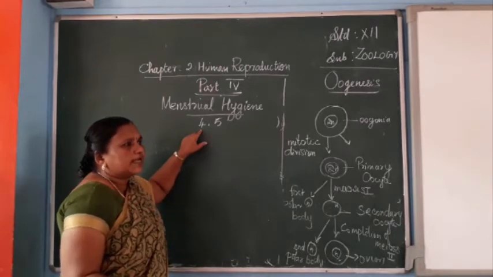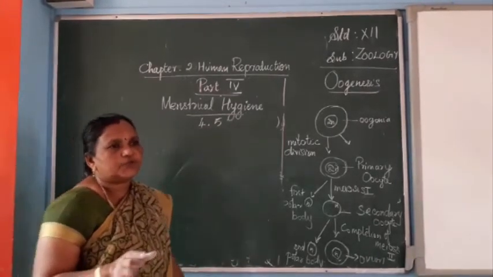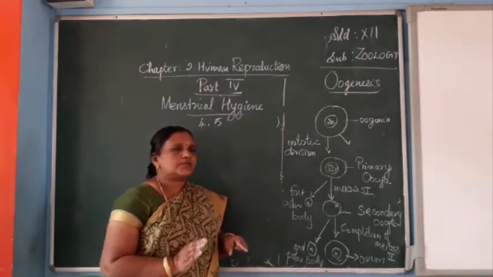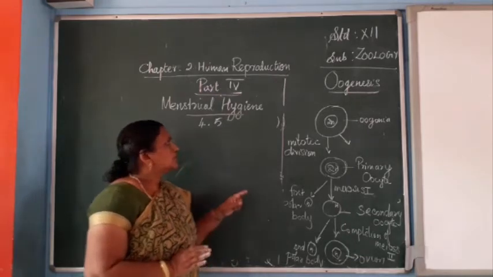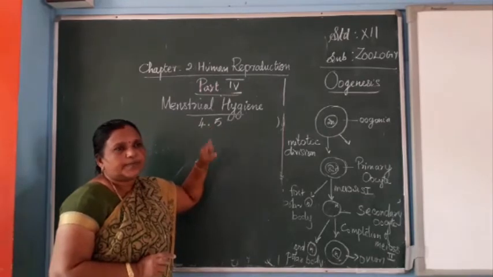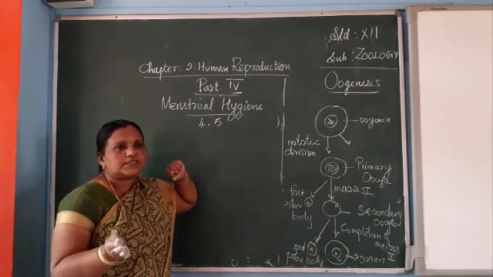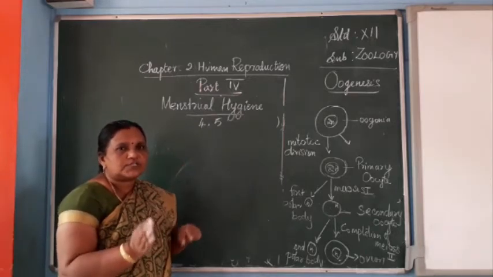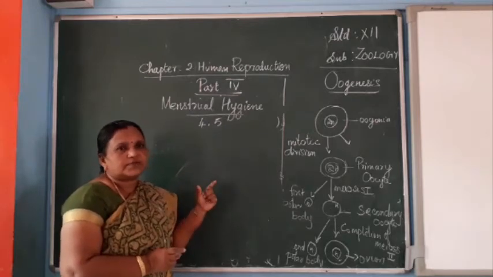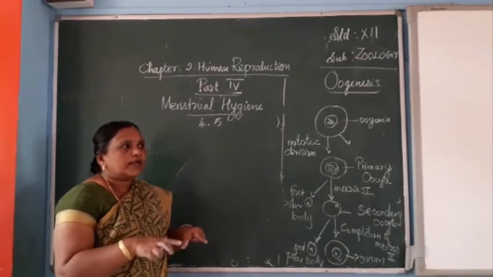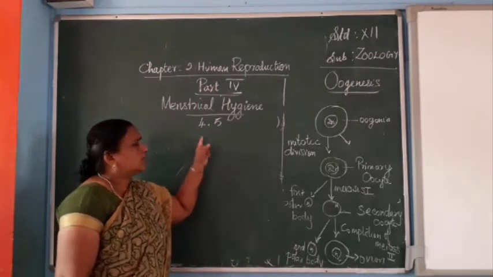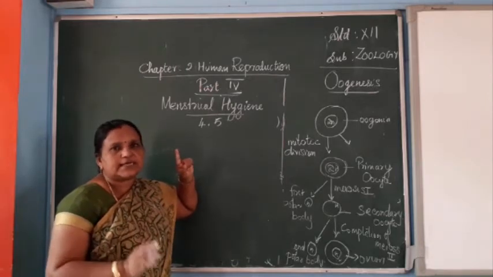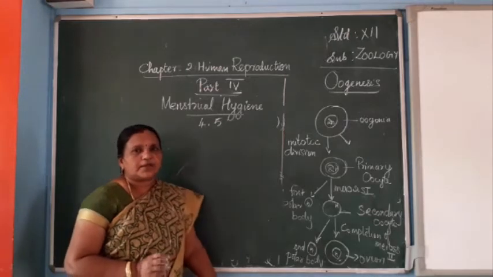If you are changing everything properly, you should be free from mental stress, and the students can also attend the class properly without any tension. After using the pad and napkin, we have to dispose of it in a clean manner. It should be wrapped in paper or a polythene cover. Don't throw these napkins in the flush. It will block the sanitary drains. So we have to cover the used napkins and pads in paper or a cover.